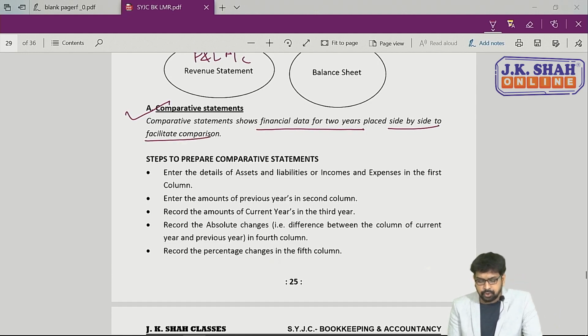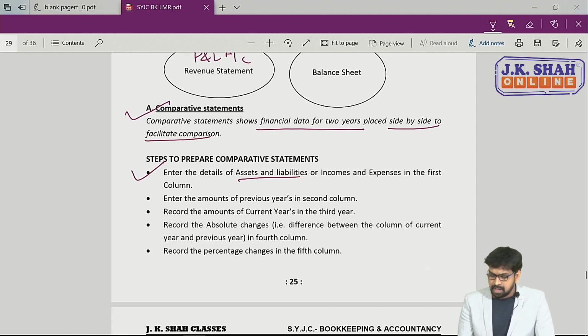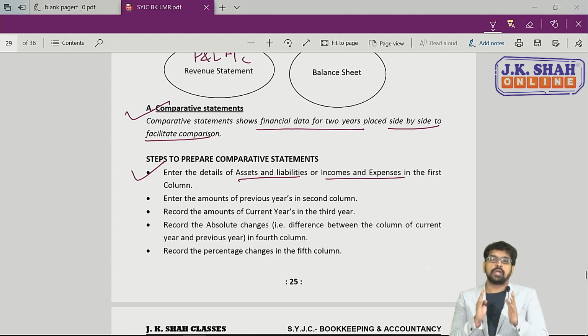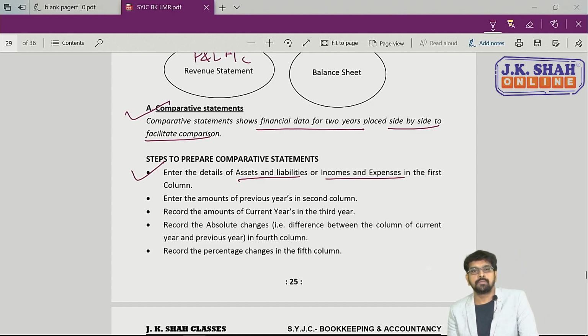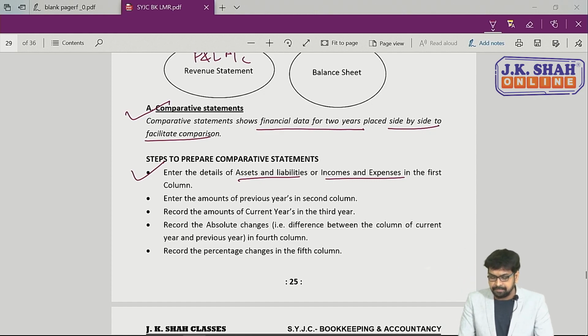Now, steps to prepare comparative statement. Now, how to prepare comparative statement? तो उसके steps दिए हैं. See, enter details of asset liabilities. If you are preparing balance sheet, तो पहले column में details आएगा asset या liabilities का. If you are preparing revenue statement, then detail आएगा income या expense का in the first column. So columnar statement होगा, उसमें first column में detail of either asset liability or detail of income expense आएगा.